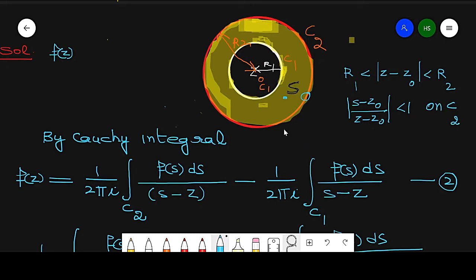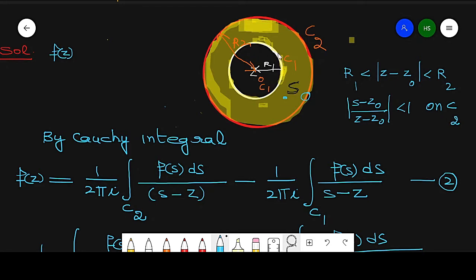I repeat this concept again. Here it is point s and here it is z which is on C2. So |s minus z0| has a lesser value than |z minus z0|, so this over this is less than 1 on C2.